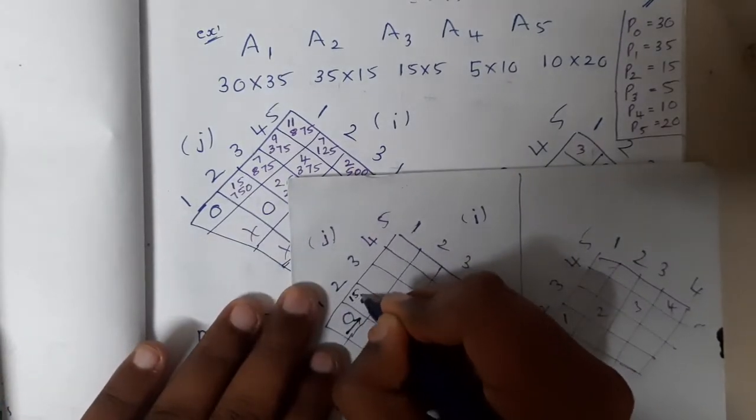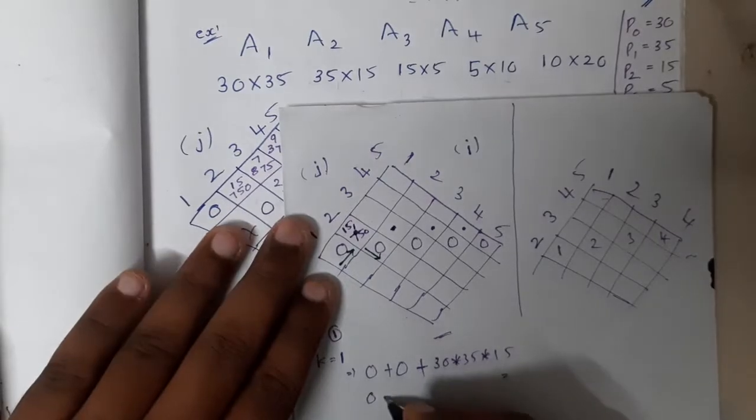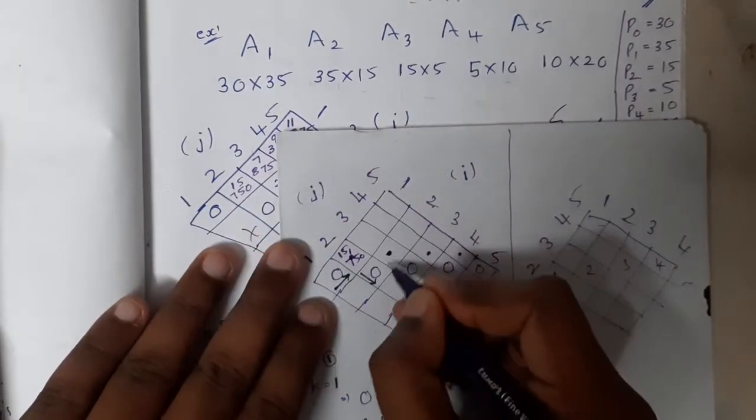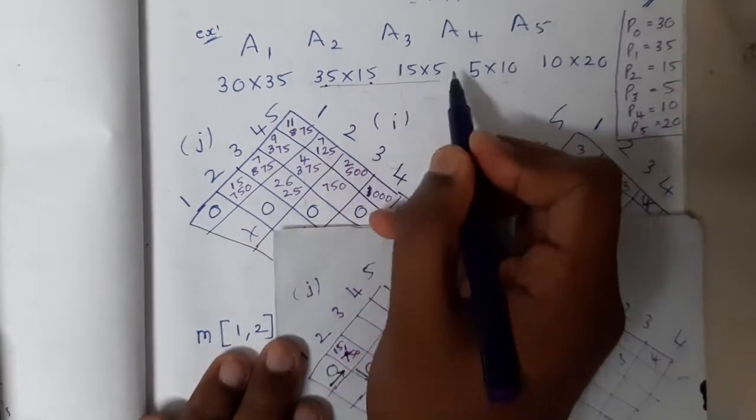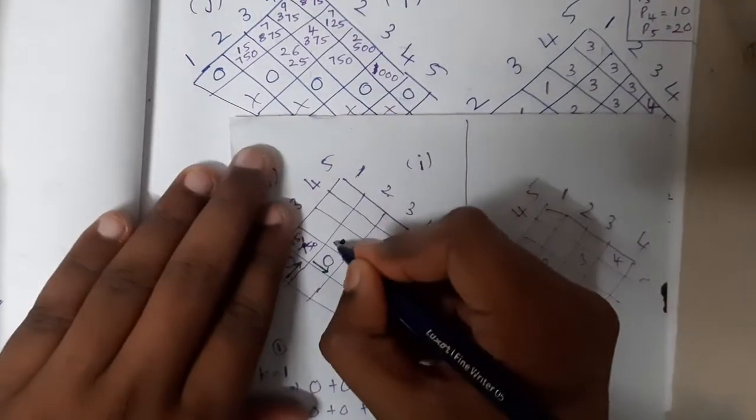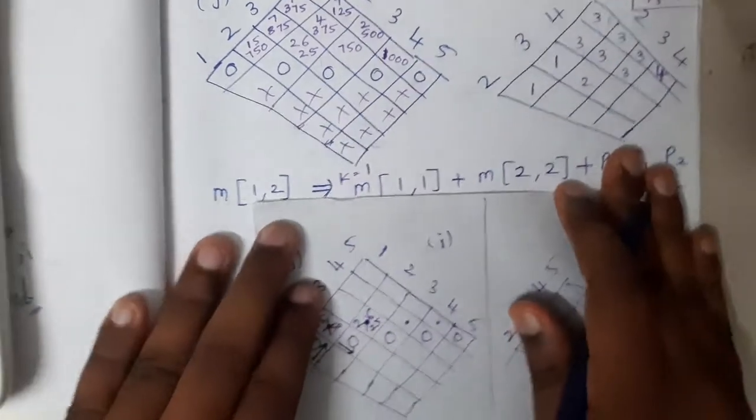15,750. So what is the value here? Again 0 plus 0 plus the value of 2 and 3. So 2 and 3 means these three values: 35 into 15 into 5. If you multiply that, you will get 2625, guys. So now let us write 2625 here. 2625. Nice.